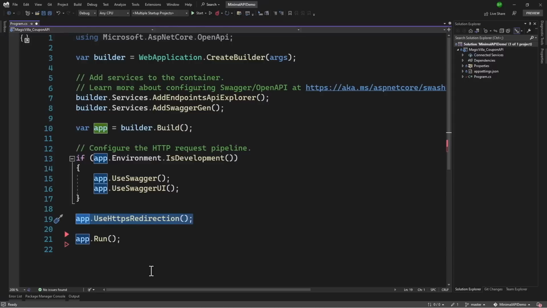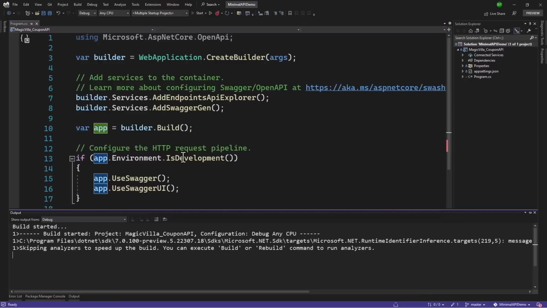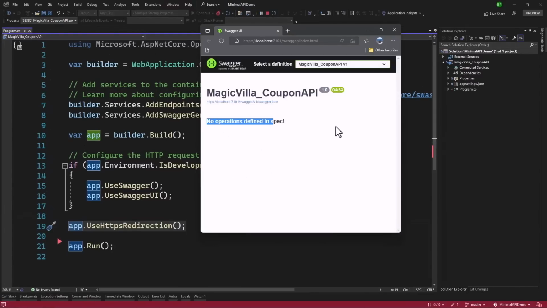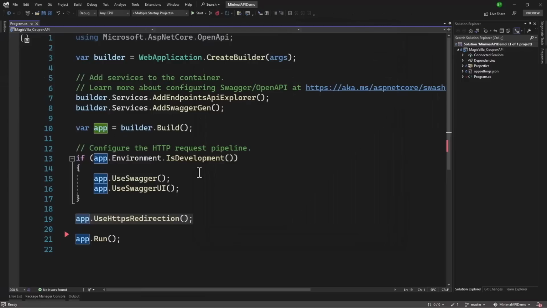Nothing else is present in our project or pipeline right now. Let me run the project. We should not see the endpoint that was there before, and we see no operations defined in the spec. So we do not have any endpoints in our API, and everything is clean right now. Let's continue and add our first endpoint in the next video.